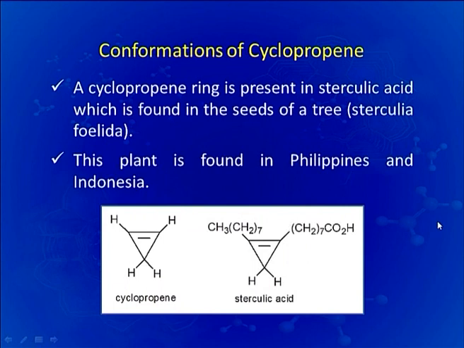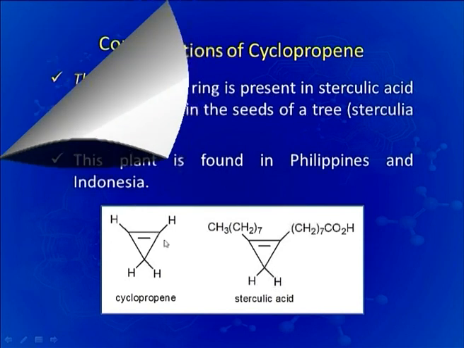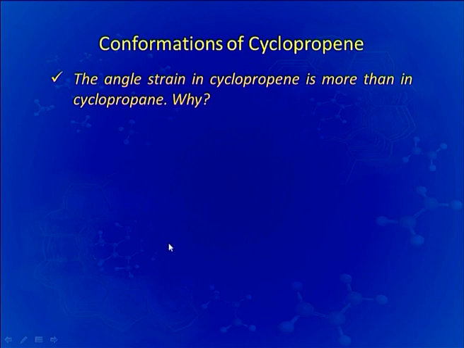This plant is found in the Philippines and Indonesia. You can see here the cyclopropene ring and the sterculic acid present in this plant. The angle strain in cyclopropene is more than in cyclopropane.